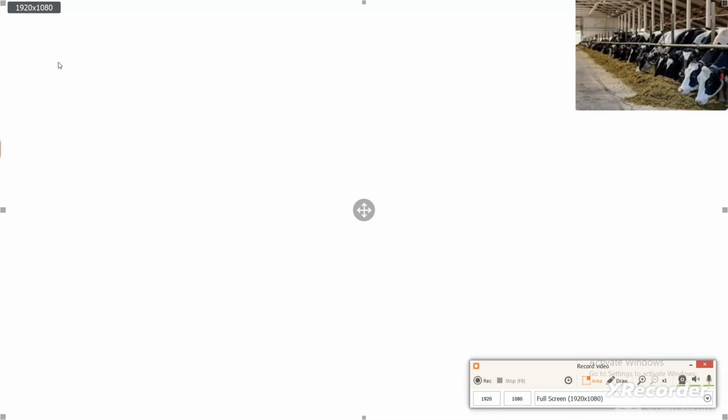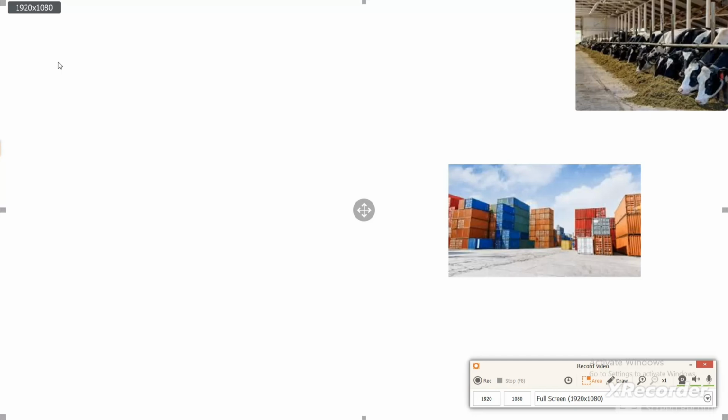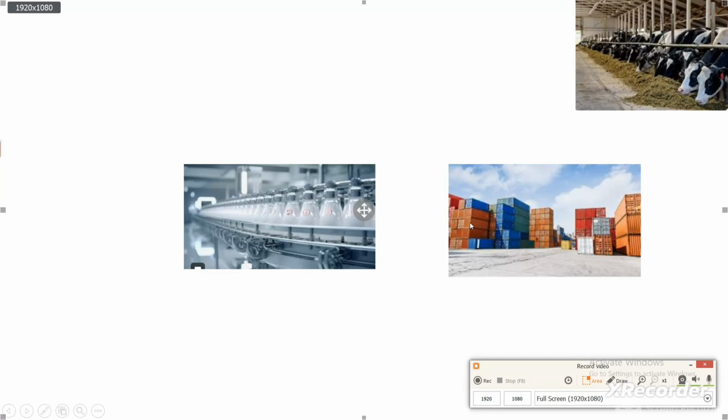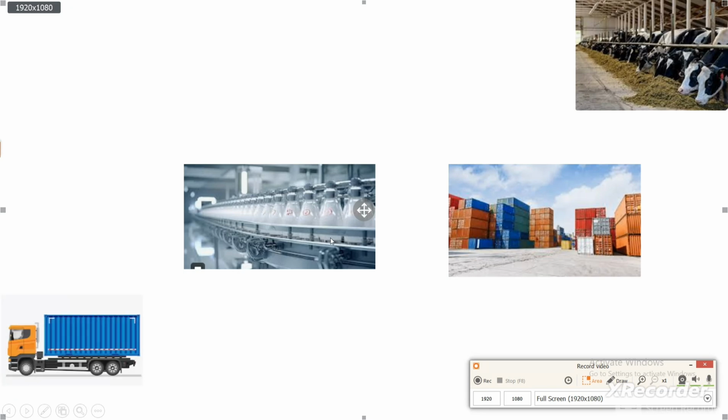Consider you are a farmer and have these cattle, and you have too much milk to sell, so you store it in these containers. Finally you will pack all of it and make it ready to sell, and you will ship it to sell in the market.